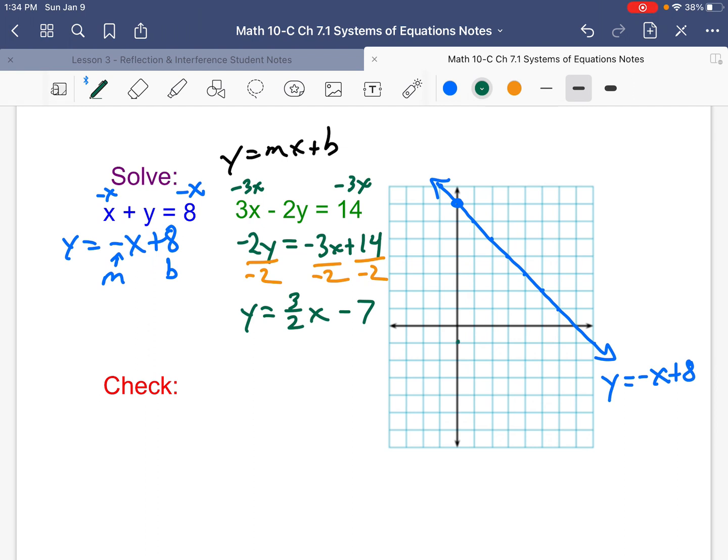I got to double check that because I'm old and making dumb boo-boos today. Anyway, so minus 1, minus 2, minus 3, minus 4, minus 5, minus 6, minus 7. Okay, now, up 3 over 2, it's a little messy. So I go up 3 and over 2, up 3 and over 2, up 3 over 2.